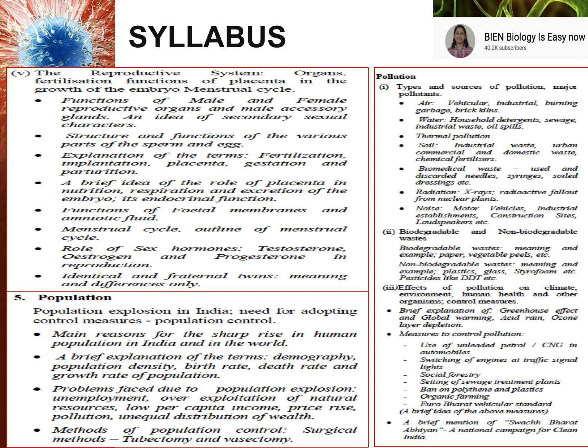This is also a very important question. Menstrual cycle and outline of menstrual cycle. Now, this menstrual cycle comes as a one mark question. Role of sex hormones, testosterone, estrogen, and progesterone in reproduction, and identical and fraternal twins. Some the other way they give you a one marker question from this.